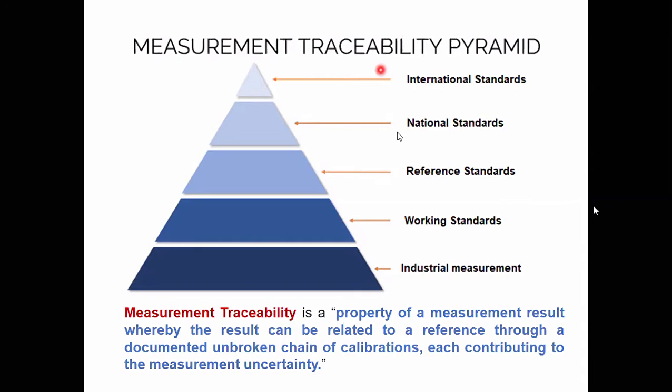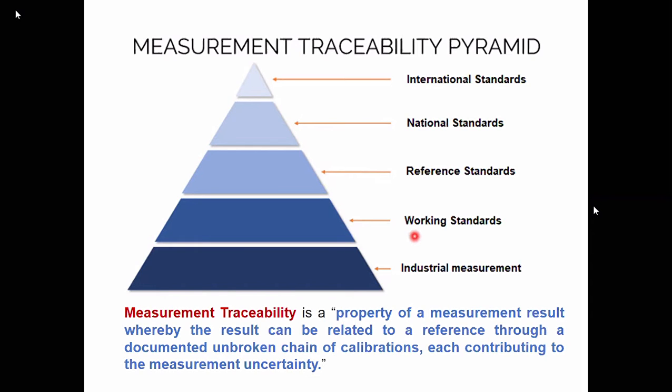That means if you have the national standard, then your uncertainty is very less. If you are talking about the reference standard, uncertainty is slightly higher, and again the maximum uncertainty will be there. But you have to calibrate that in such a way, or you have to manufacture the meter or the instrument in such a way, that your uncertainty or the error is within the acceptable limit. That is the catch.